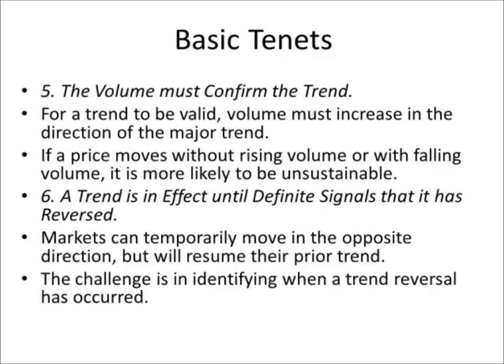Now we'll go on to the final 2 basic tenets of Dow theory, numbers 5 and 6. Basic tenet number 5. The volume must confirm the trend. Now in addition to using the price, we can also use volume as an indicator to tell us about what's going on in the market. And Dow considered volume to be a secondary indicator to price, that is not as important as price, but still important.